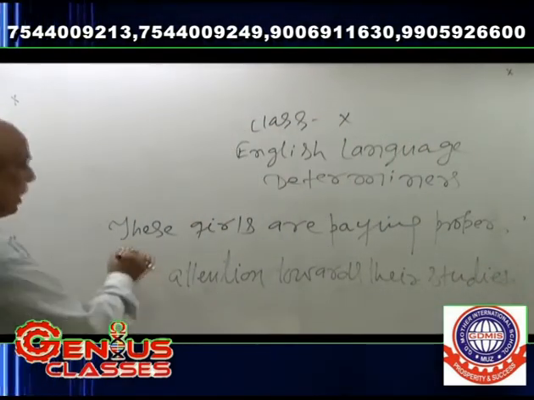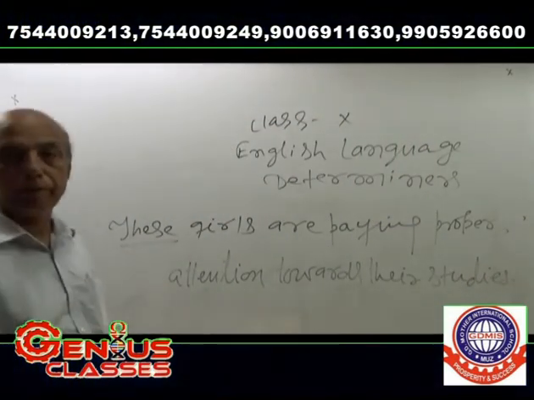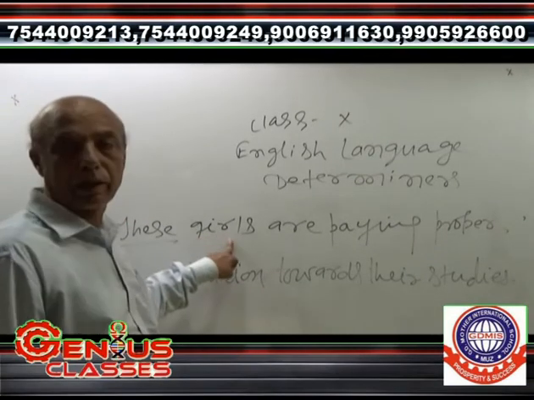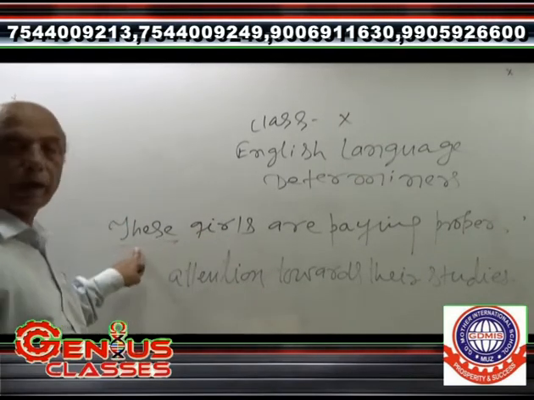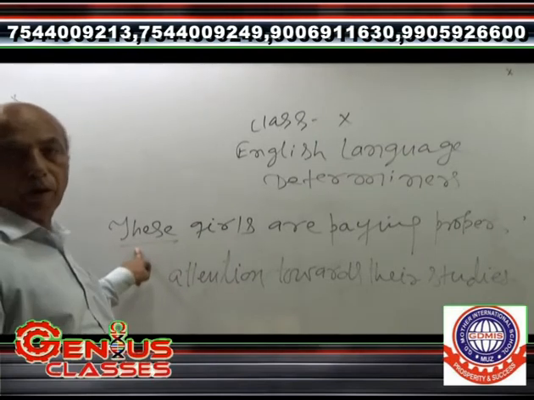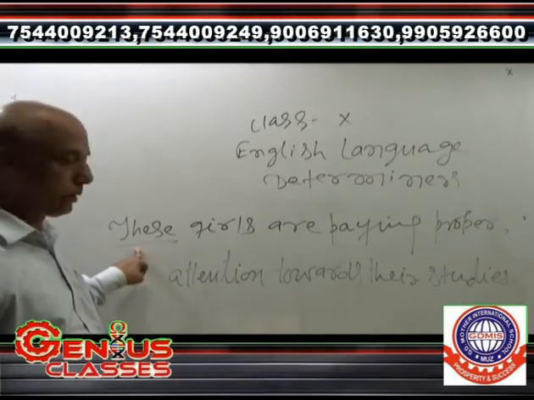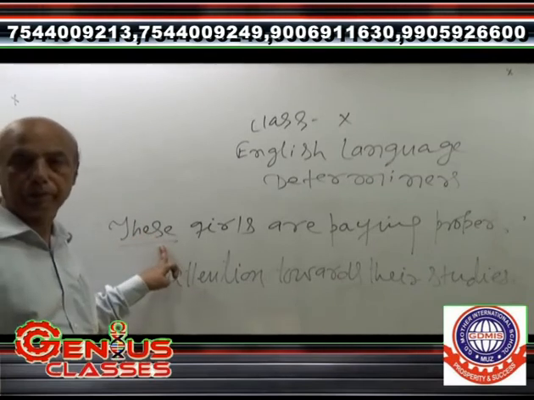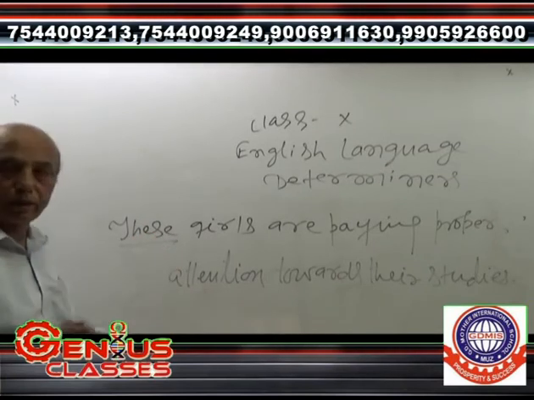Here, these is one of the parts of demonstrative determiners. In these girls, girls is a noun, and these has been used as a determiner. So these has been used as a demonstrative determiner, and the sentence has been made.